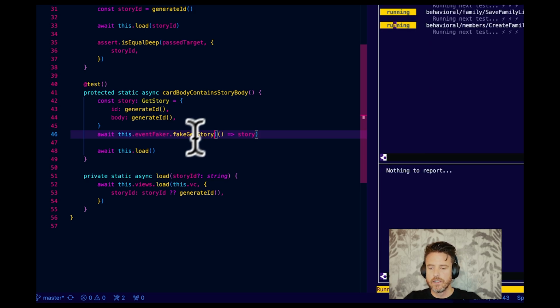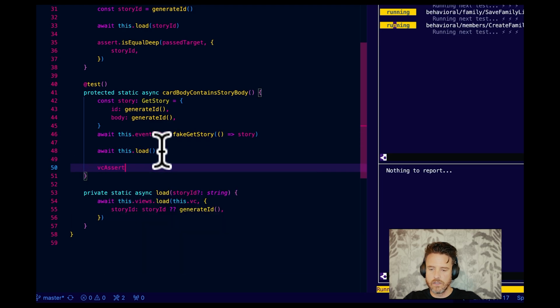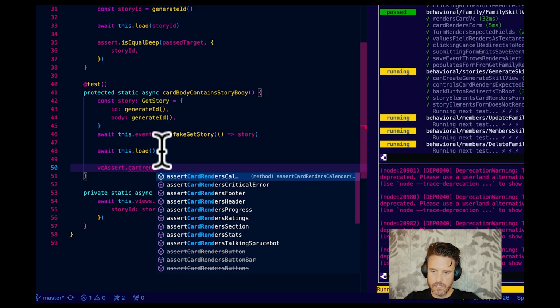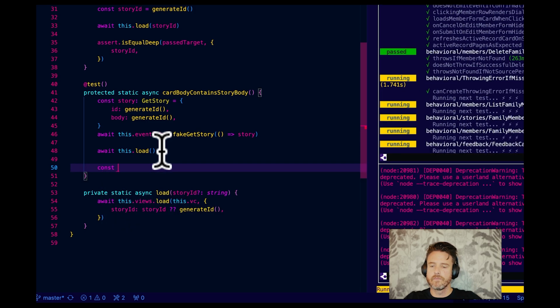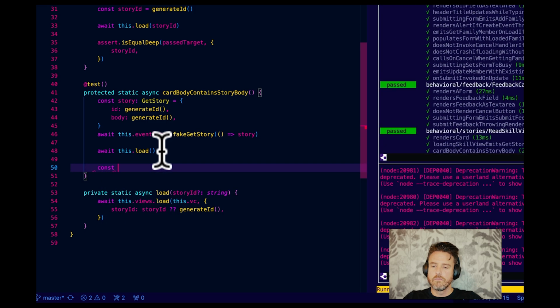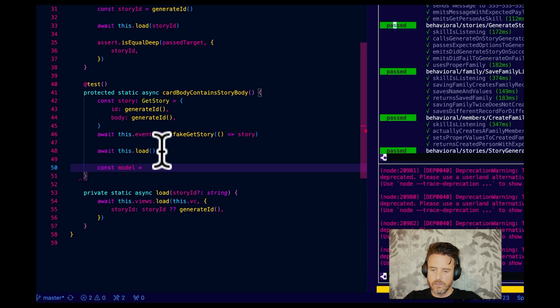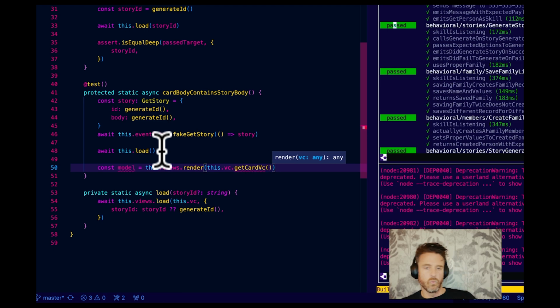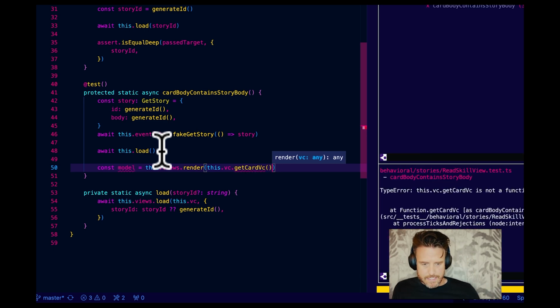All right. So do we have VC assert? So let's do this. Const model, this will be the view model, equals this.views.render this.vc.getCardVc. Well, we don't have a getCardVc. Doesn't exist, and I'm not going to create it.